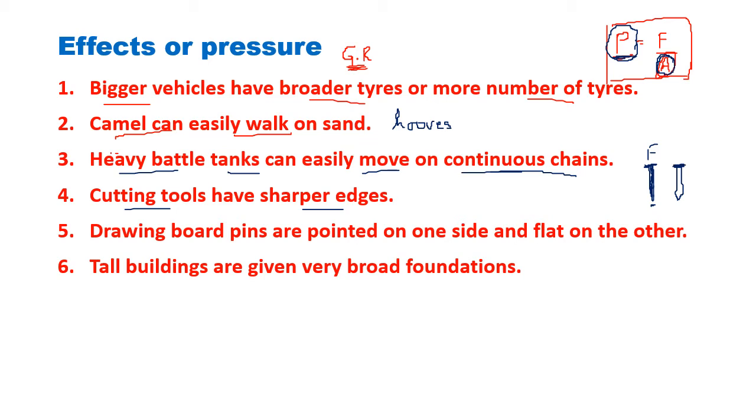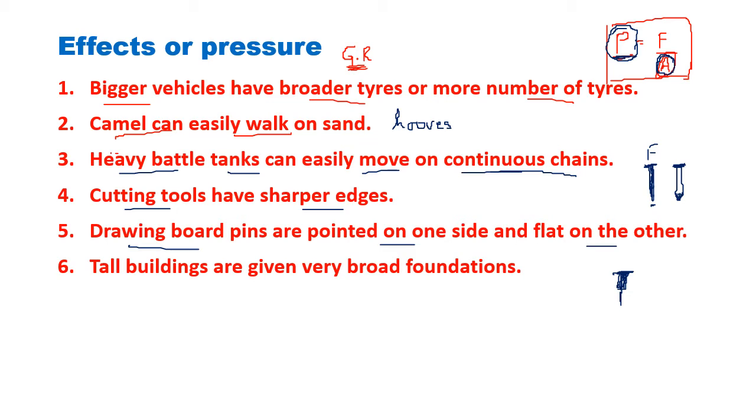On the nail, one side is flat, but the other side is pointed. Why? Because here in the decrease in the area, the pressure has increased. So now you know the drawing board pins are pointed on one side and flat on the other. Now, have you seen a drawing board pin? It is something like this. Yes, the drawing board pin is something like this.